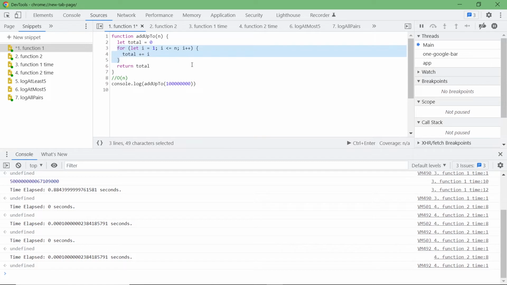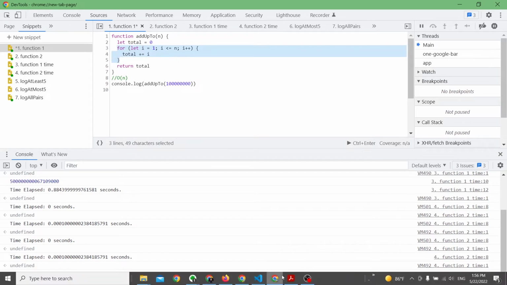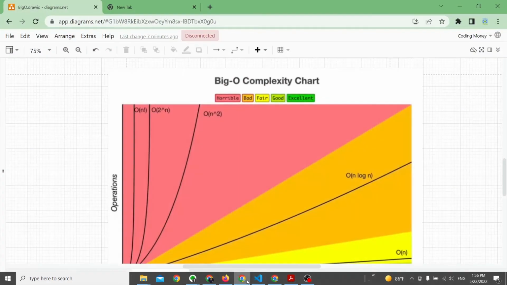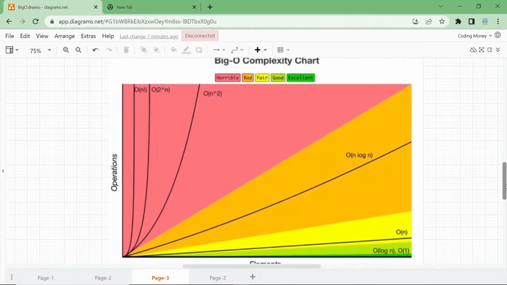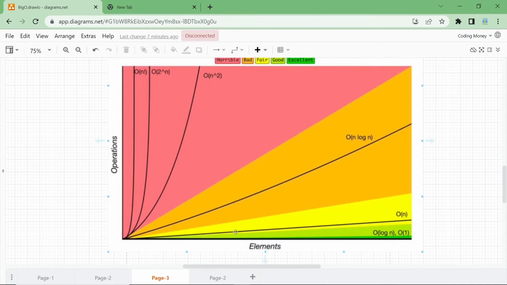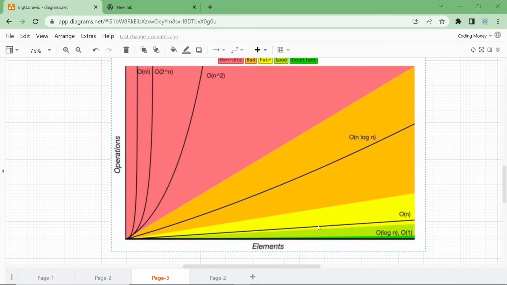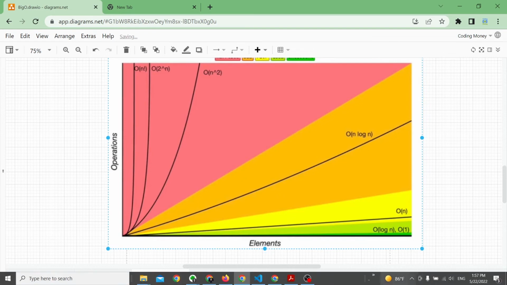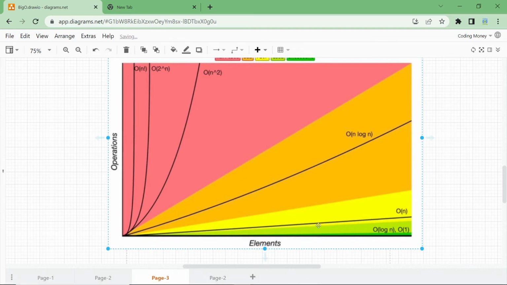So in the complexity chart, if I show you, which one was it? This one. In the complexity chart, this falls into here. You see, this is O of n, and this is how the number of operations grows. The time that it will take for the function to run will grow in such a line, which is not very bad.